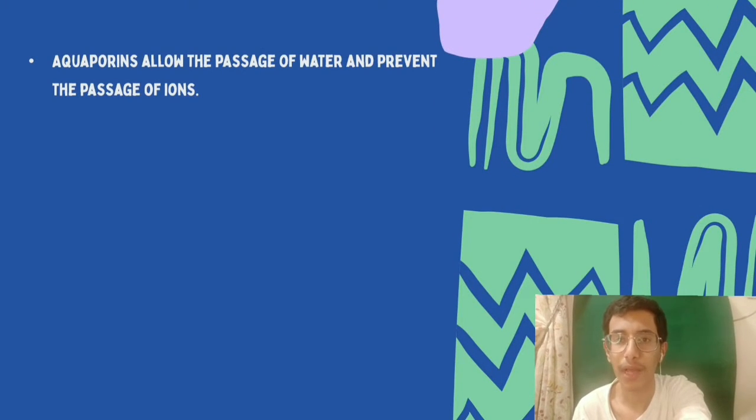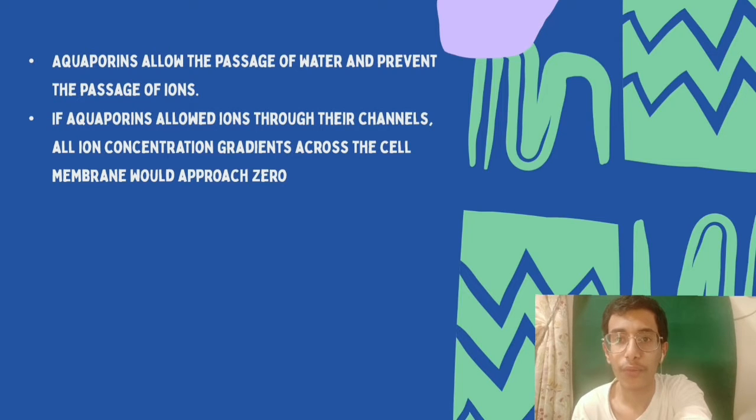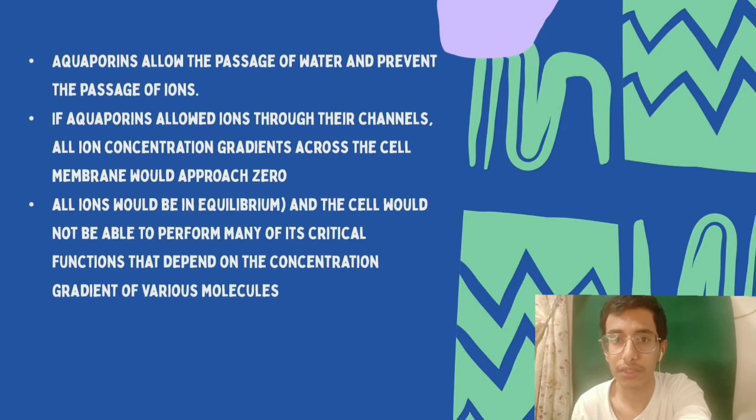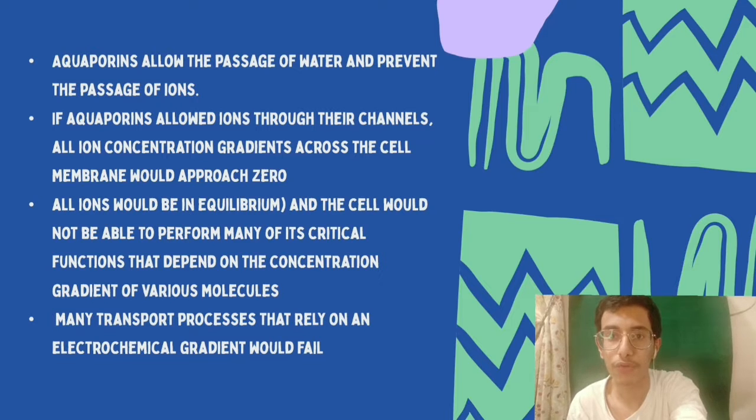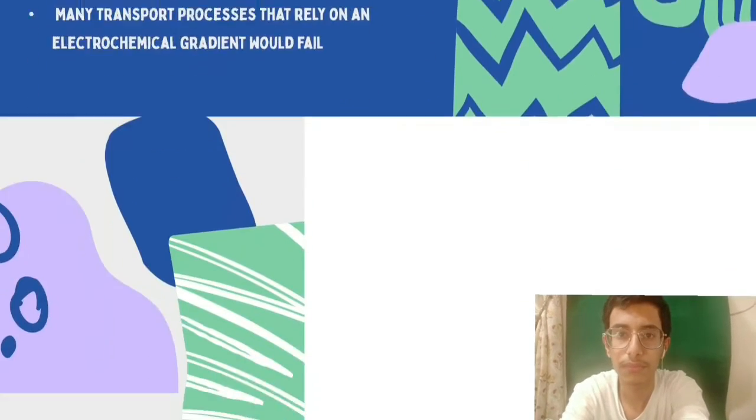Aquaporins allow the passage of water. They prevent the passage of ions. If aquaporins allowed ions through their channels, all ion concentration gradients across the cell's membranes would approach zero, and the cell would not be able to perform many of its critical functions that depend on concentration gradients, such as in nerves and muscles.